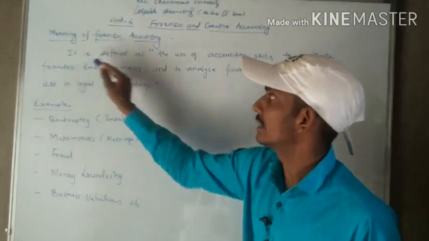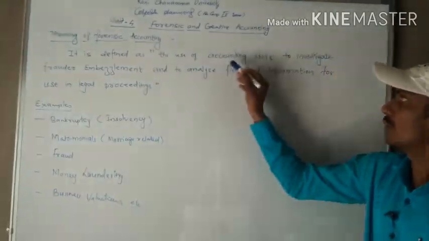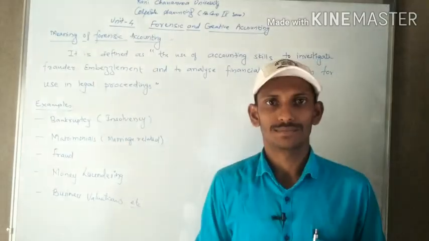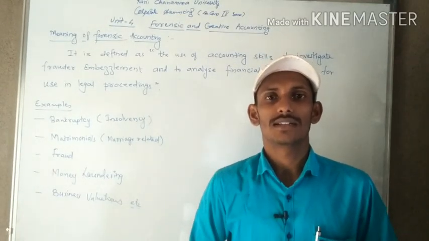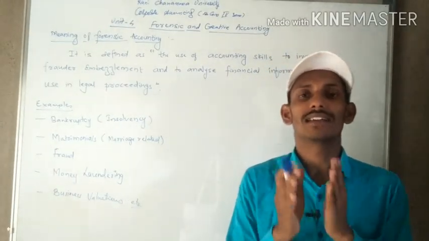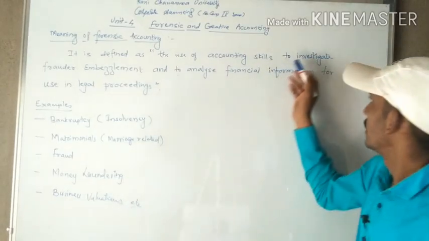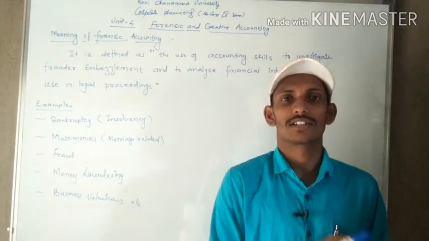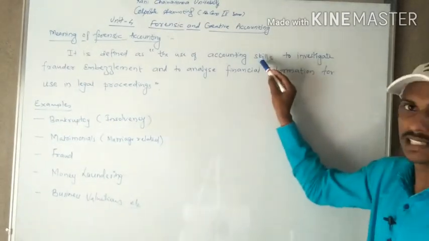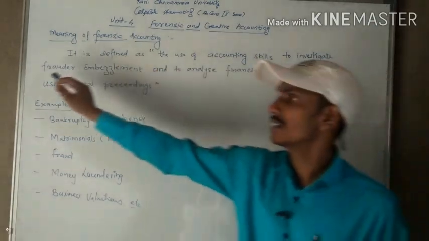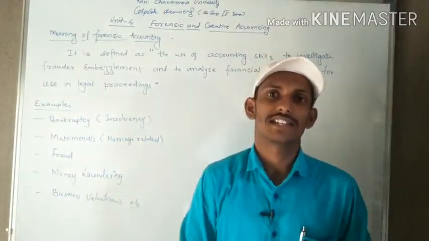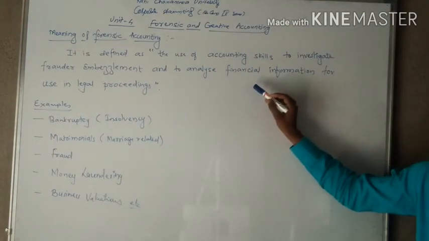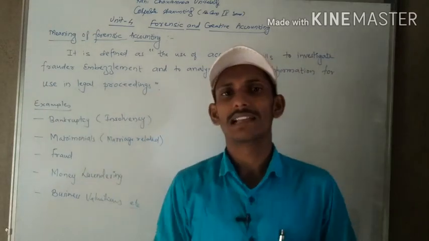Here it is defined as the use of accounting skills to investigate fraud or embezzlement. Forensic accounting is nothing but the use and application of skill and knowledge of commerce. We will be able to investigate the fraud transaction. Embezzlement is nothing but a transaction. By applying the accounting skills and knowledge to investigate fraud or embezzlement, from that, we are able to analyze the true financial information for use in legal proceedings.